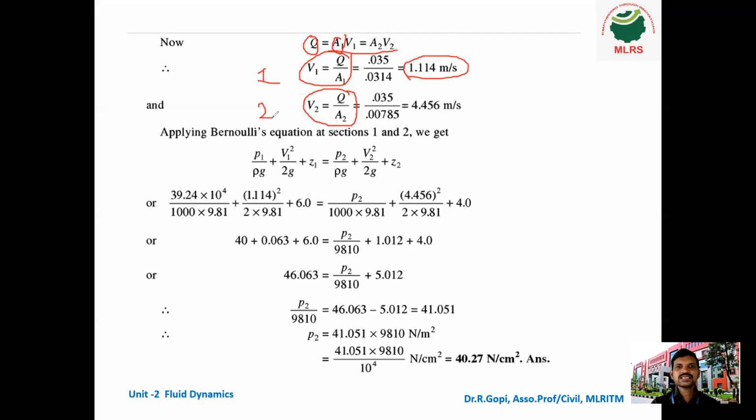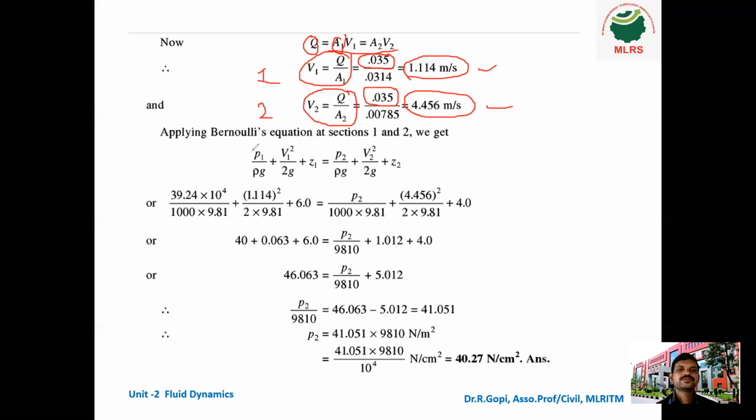At section 2, the diameter is only 10 centimeter, half of section 1. Even though the discharge is the same as per the continuity equation, according to the diameter and area of the pipe the velocity differs. So here 1.114, but here 4.456 meter per second.